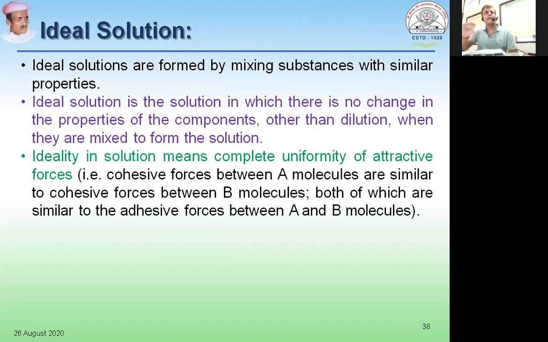Ideality means complete uniformity of attractive forces. Say you have liquid A and liquid B. Whatever cohesive forces exist between the molecules of A are very similar to the cohesive forces between the molecules of B, and both are similar to the adhesive forces developed between molecules of A and B when they are mixed together.